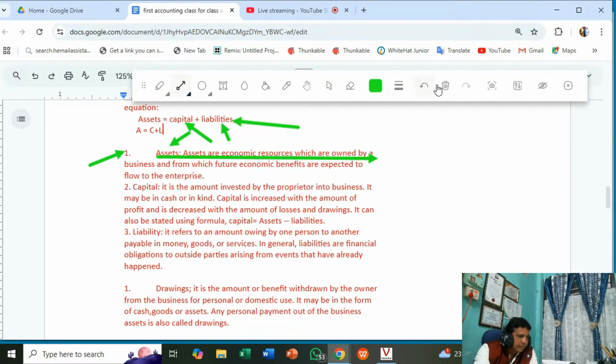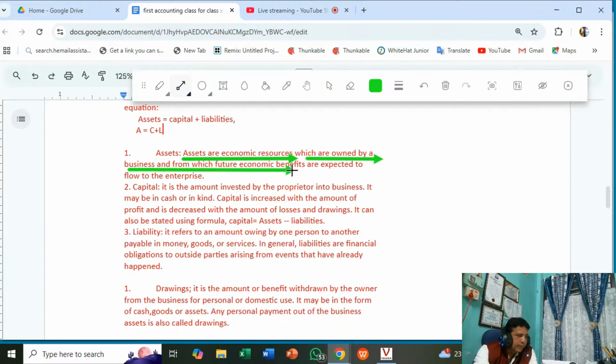What is written here? Assets are economic resources which are owned by a business and from which future economic benefits are expected to flow to the enterprise or business. So an asset is an economic resource which is used for earning benefit, earning income for the enterprise.